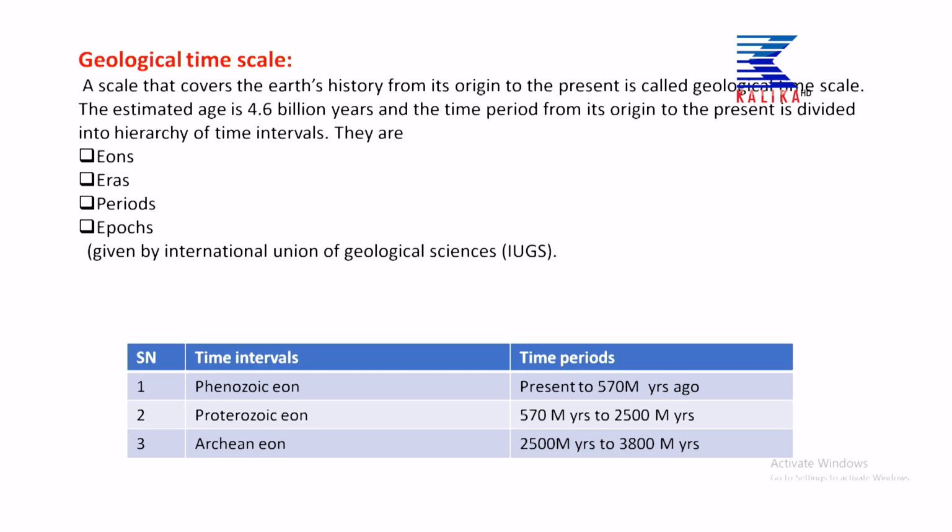You can see a small table presented over there. That table indicates the different time intervals: the Phanerozoic eon, the Proterozoic eon and the Archean eon. The Archean eon is the first eon, then the Proterozoic, then the Phanerozoic eon. The Phanerozoic eon is the present eon, in which phanerogamic plants and human beings, by their intelligence and their brain, dominate the Earth at the present time.